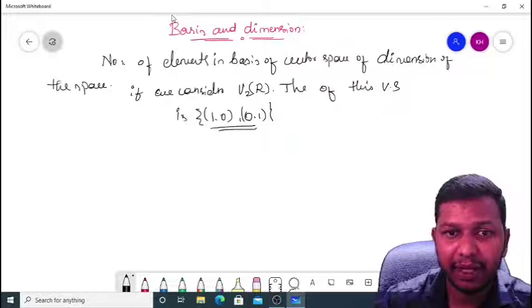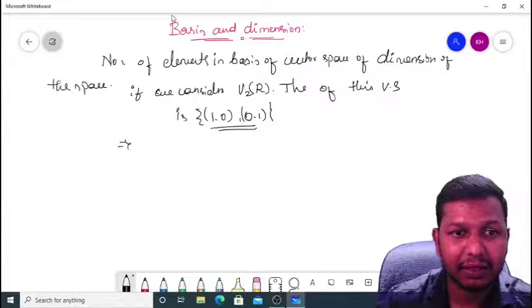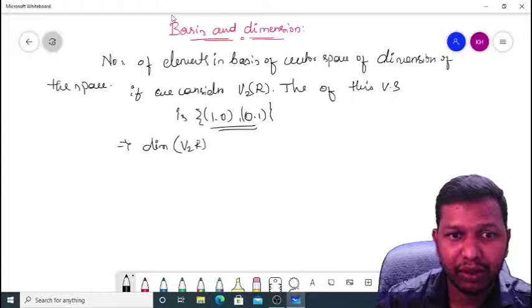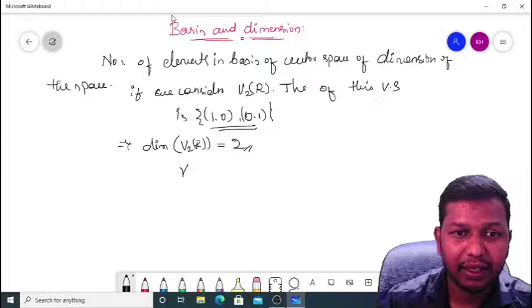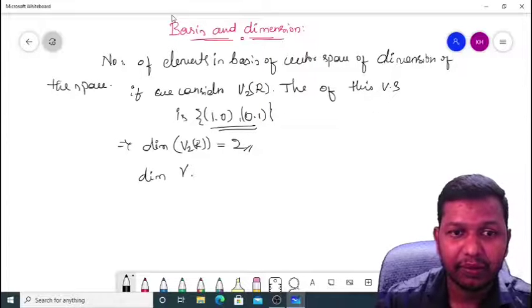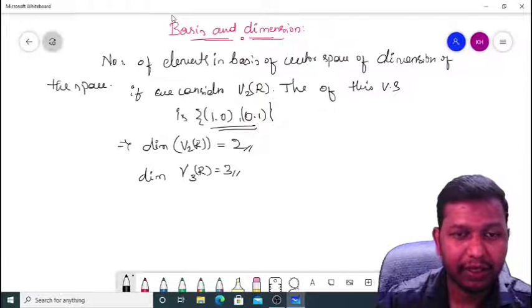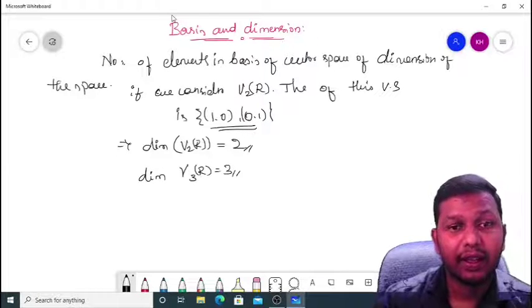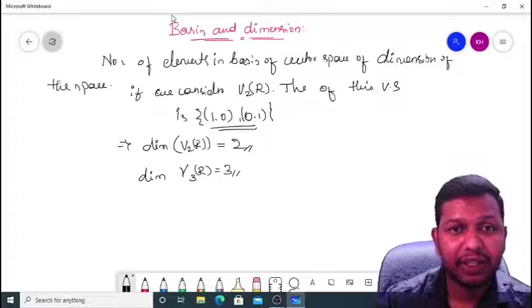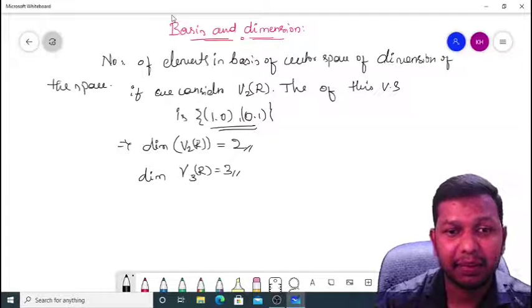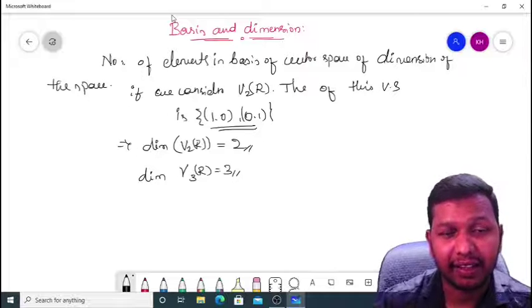In the basis we have two elements, which implies that dimension of V2 of R is equal to 2. Similarly, dimension of V3 of R is equal to 3. So the dimension of a vector space depends on the number of elements in its basis.